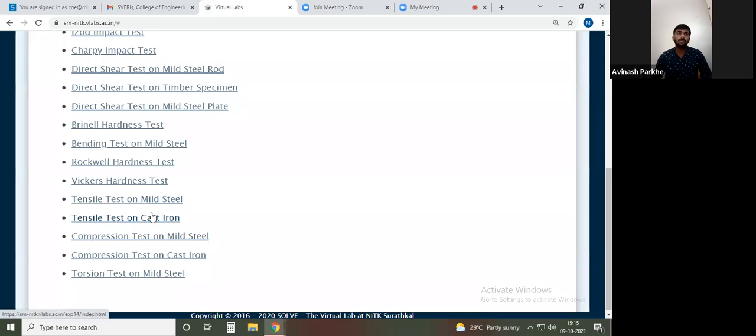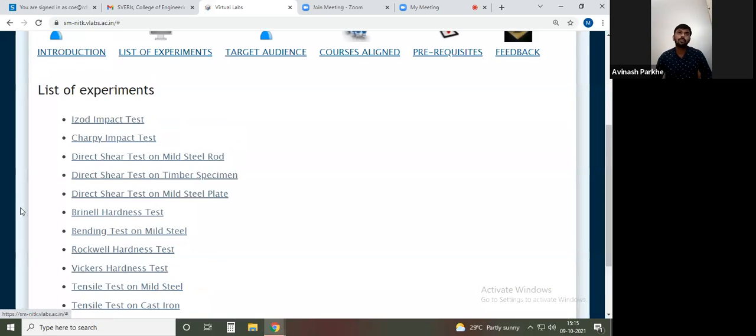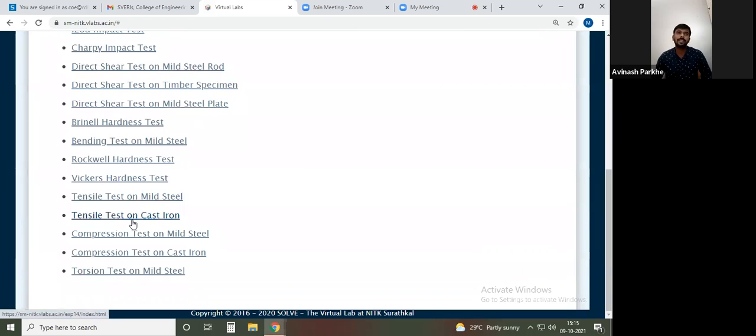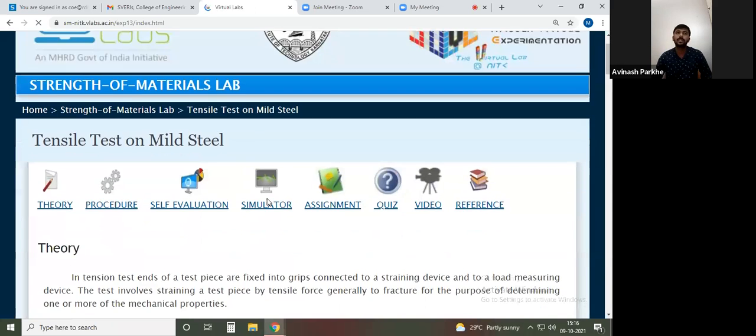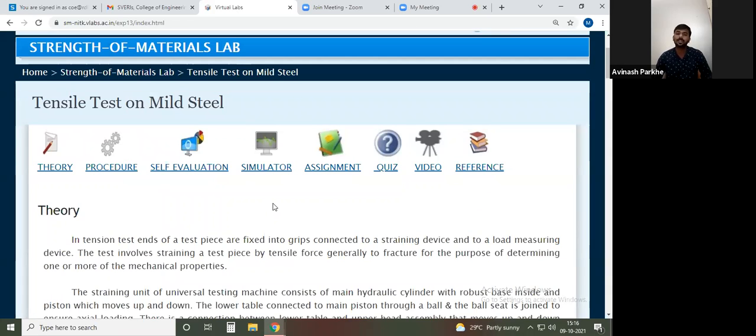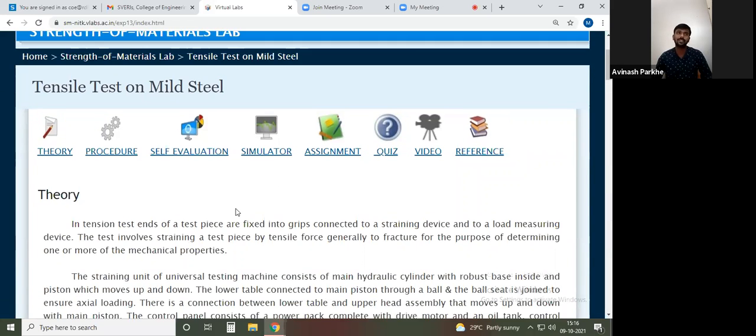Now, if I take the first test, that is the tensile test on mild steel, out of this number of tests, if I click here on the tensile test on mild steel, you will get the detailed procedure, how to perform the tensile test on the mild steel, what is the basic procedure. Then some quizzes have also been added here. These are the number of tabs correlated with the tensile test of the mild steel.